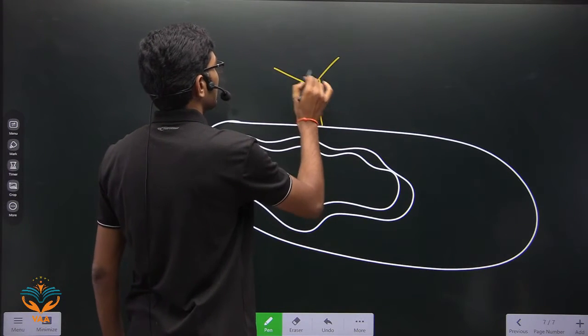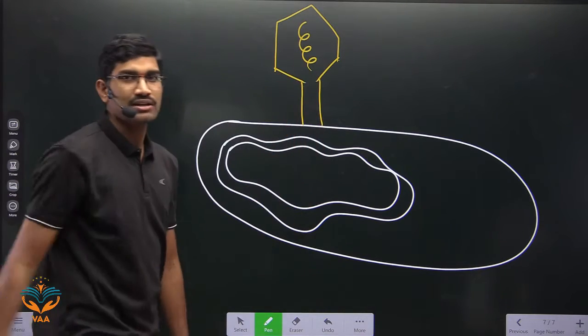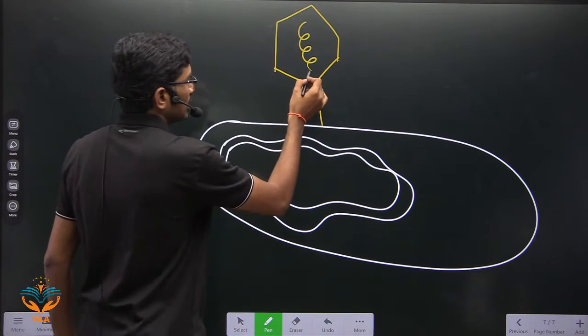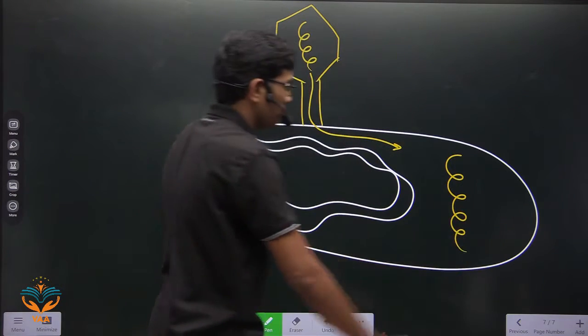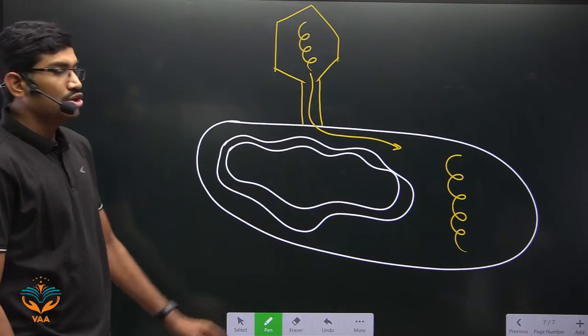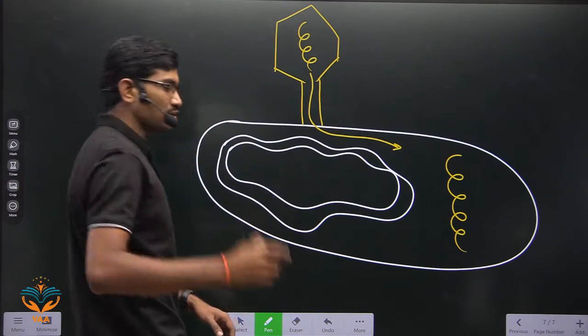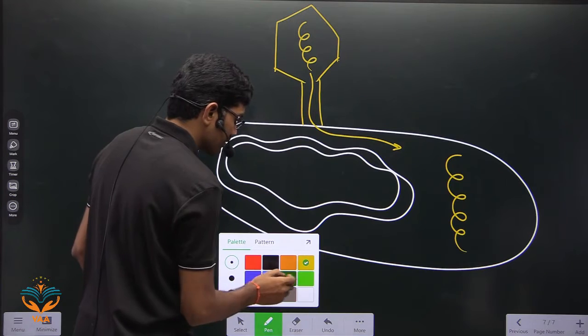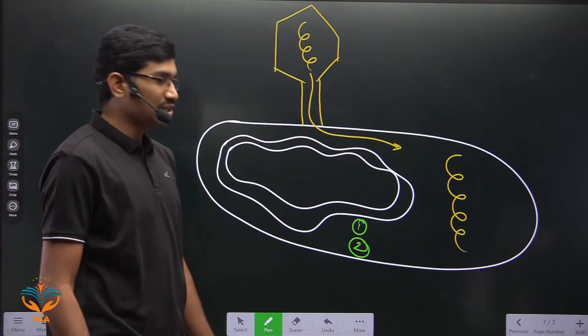So now this viral DNA is released into the host. Yes or no? Now inside this bacterium there are two enzymes. What is the first enzyme I told you?